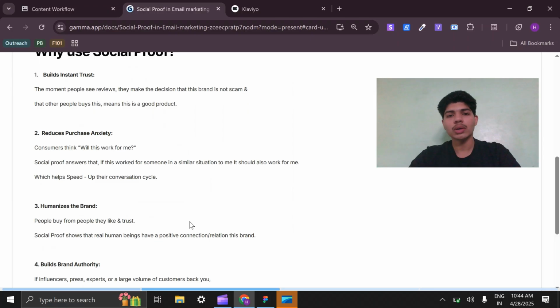If you don't know conversion cycle, it is the time period required for a consumer to first come in contact with your brand and actually buy from you. Third, it humanizes the brand. People buy from people they like and trust.